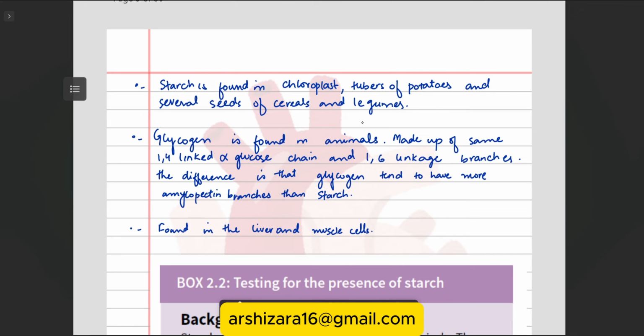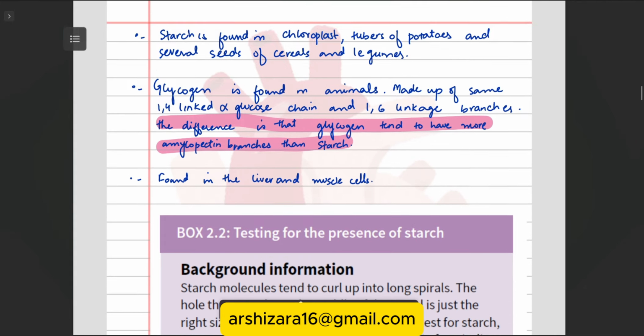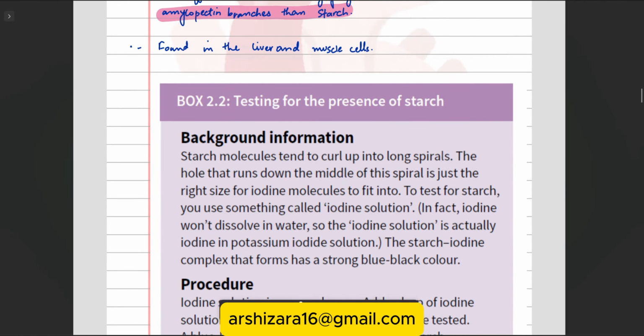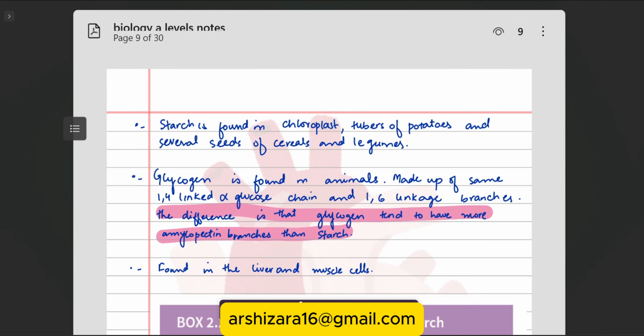This is where starch is formed, and glycogen is basically in the liver and the muscle cells. The only difference between glycogen and starch is that glycogen tends to have more amylopectin branches. It's more branched out as compared to starch. That is the only difference. They both are made up of alpha glucose, so that is an easy part. They both have 1,4 linkages and 1,6 linkage branches. The only difference is that one is found in plants, one is found in animals, and one has more branches and one has fewer.